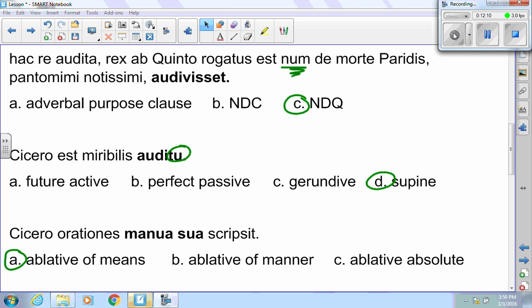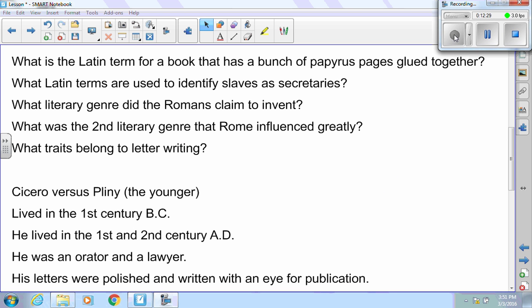Answers here. The first one, audivicit, is part of an indirect question. Num is that introductory question word. Rogatus est is obviously an asking verb. Next one is supine. Should recognize that you, the ablative you, is a dead giveaway. Last one is an ablative of means. Cicero wrote his orations by means of his own hand.